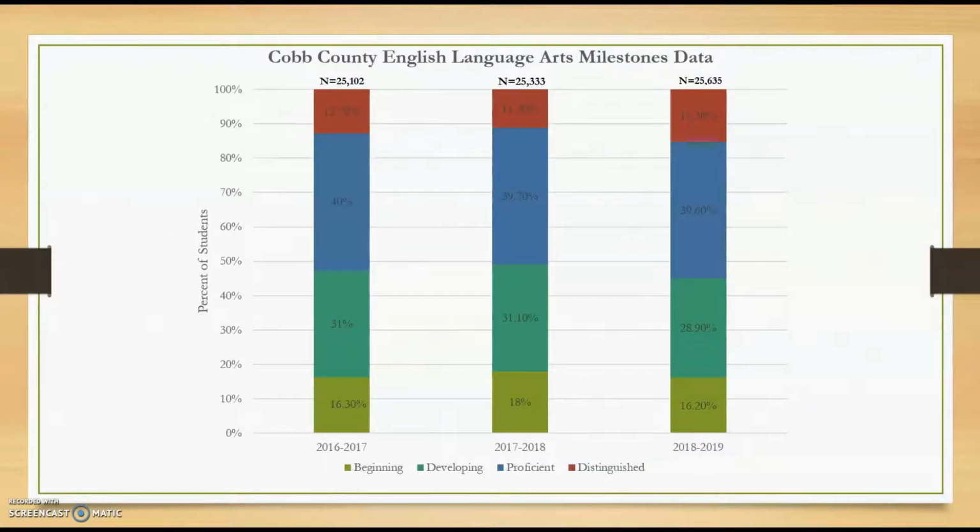Next, we see the milestone data for the Cobb County School District. This data shows that in the most recent school year, McClure had a higher percentage of students that scored in the proficient and distinguished level compared to the Cobb County School District as a whole.